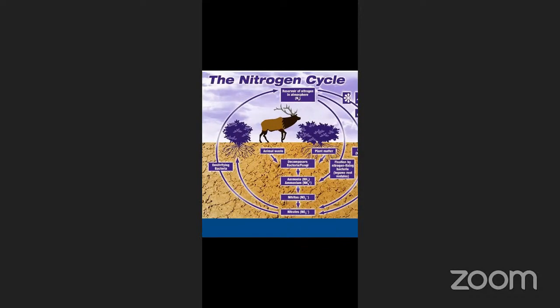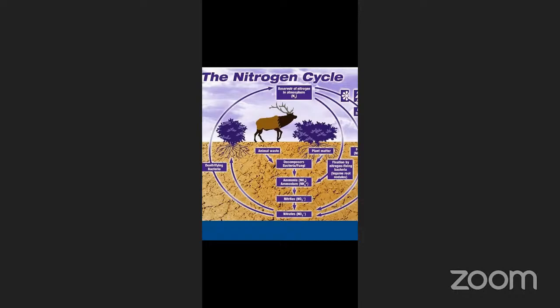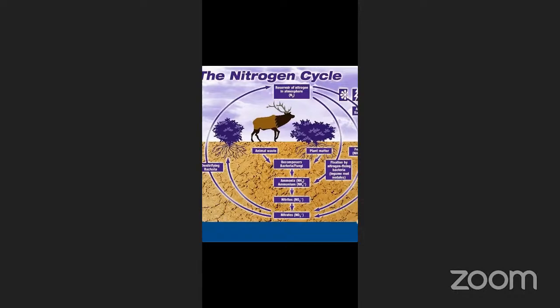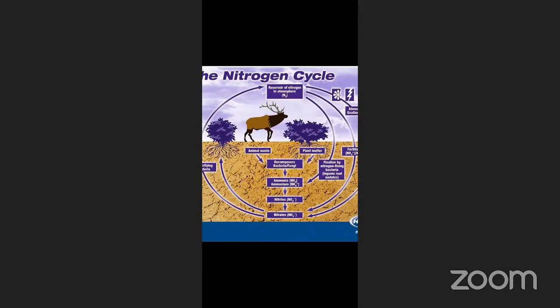So here if you can see the same thing. From the atmosphere, removal of nitrogen, we get ammonia or ammonium through bacteria or plants or fertilizers.